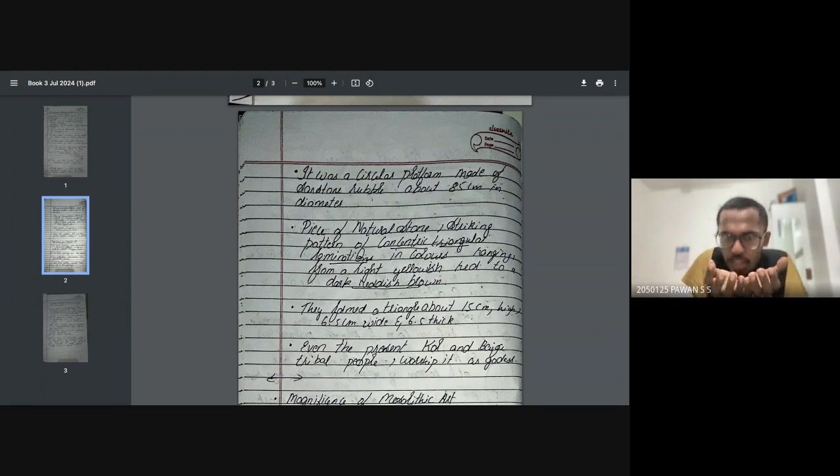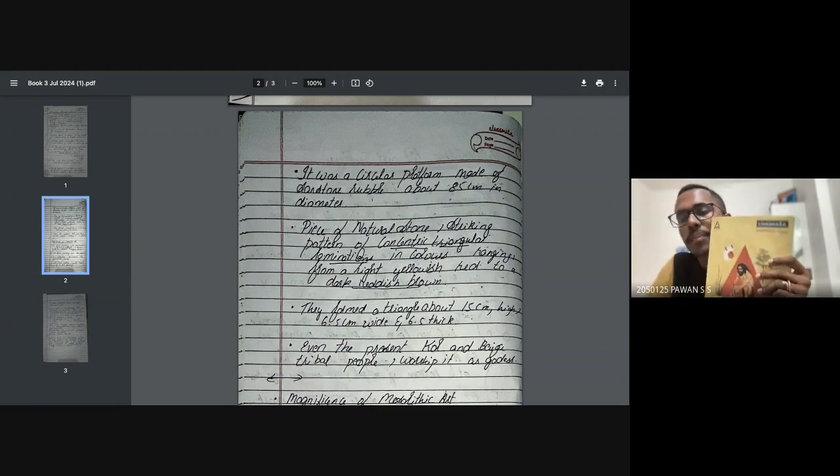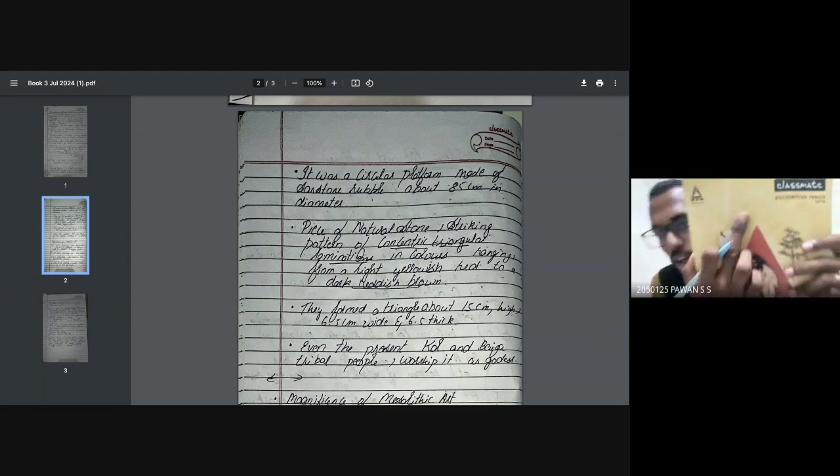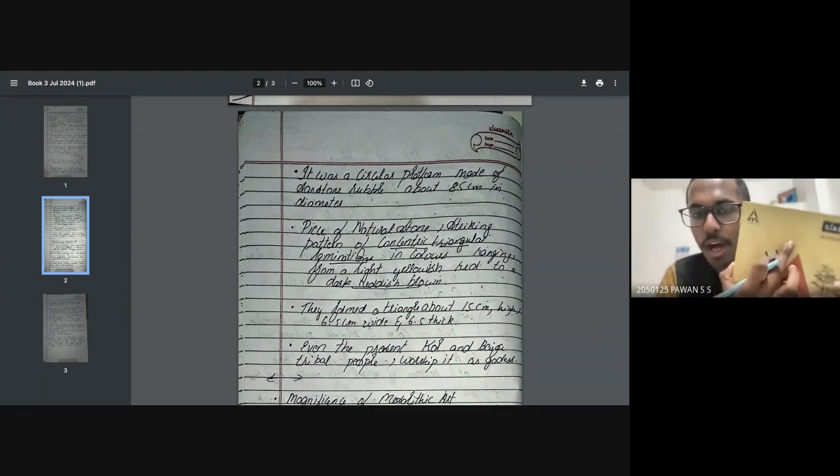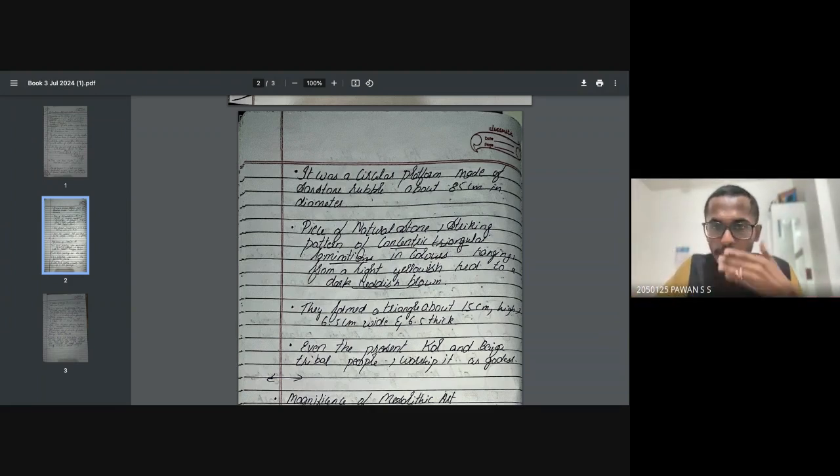That entire structure which I showed, its color was in different kinds of layers, like yellowish color. Just imagine this rock with this mixed color, which you've basically seen. Now just imagine there's a particular hole over here. If you're able to see, you'll see how the structure was enshrined. They formed a triangle about 15 centimeters high, 6.5 centimeters wide and 6.5 centimeters thick. Even the present Kol and Baiga tribal people worship it as God.